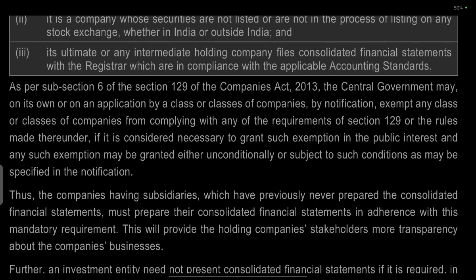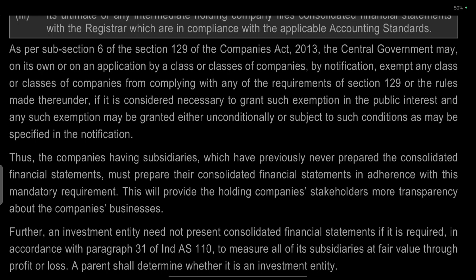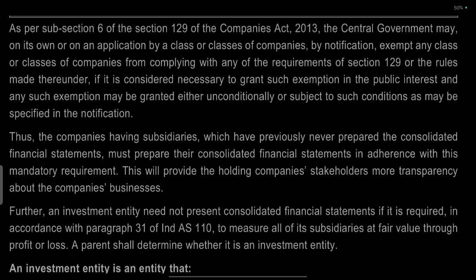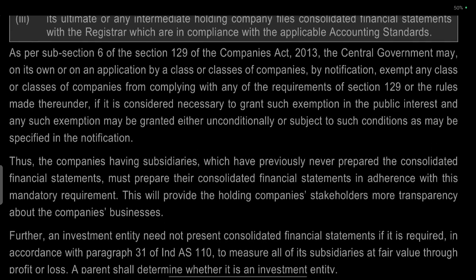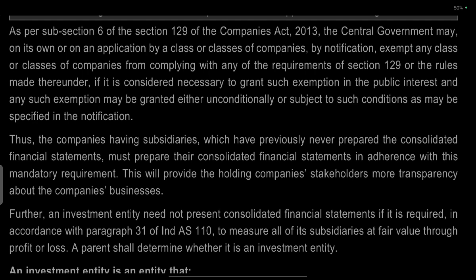As per sub-section 6 of Section 129 of the Companies Act 2013, the Central Government may, on its own or on an application by a class or classes of companies, by notification, exempt any class or classes of companies from complying with any of the requirements under Section 129 or the rules made thereunder, if it is considered necessary to grant such exemption in the public interest.